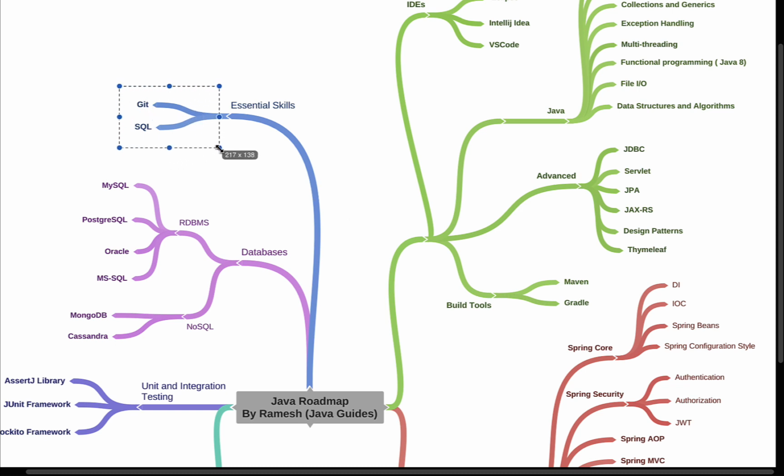You should know these essential skills, that is Git and SQL. Well, Git is a very popular version control system, and most of the IT companies prefer using Git as a version control system. So as a Java developer, you should know about Git. Okay, so go ahead and learn Git fundamentals and basics.